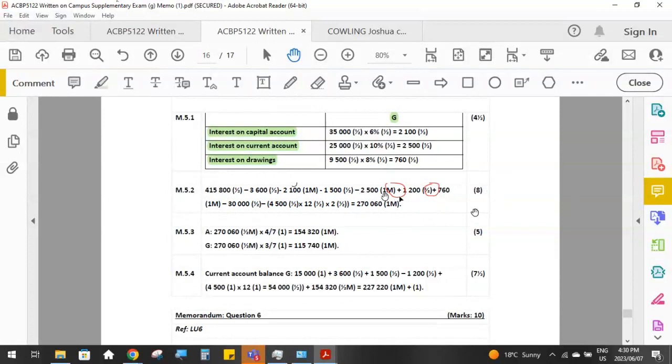Okay, so minus that and plus those two amounts.